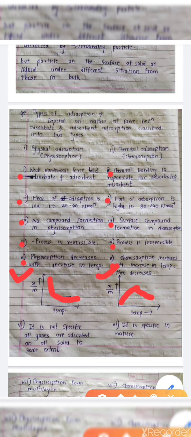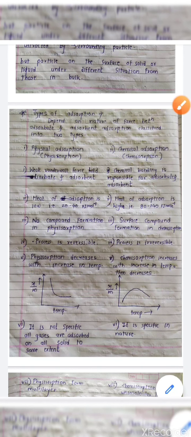Let's talk about the next point of difference. Physisorption is non-specific. That means there may be adsorption of oxygen on charcoal, there may be adsorption of nitrogen on charcoal, there may be adsorption of ammonia on charcoal. It is not specific in nature. And chemisorption requires specificity. That means there must be chemical bond formation between adsorbate and adsorbent, and then and only then does chemical adsorption take place. So it is specific in nature. Okay, last point of difference.